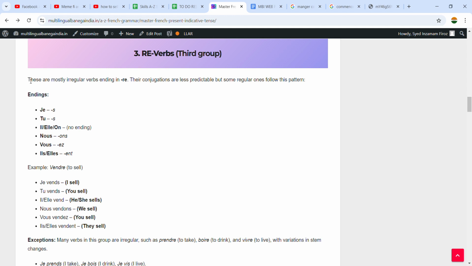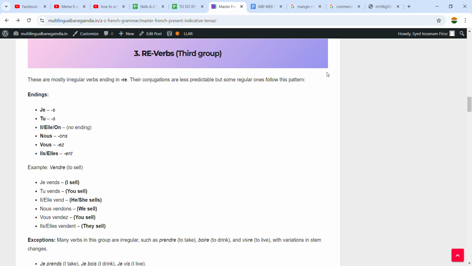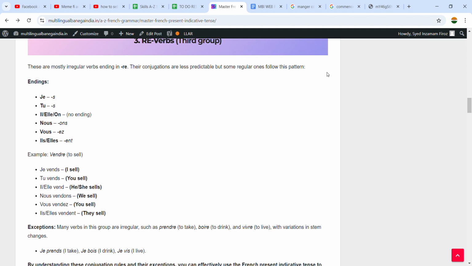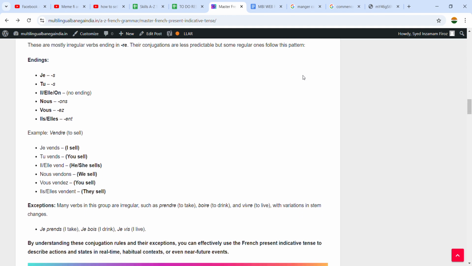So these are mostly irregular verbs ending in RE. The RE group of verbs is known as the irregular group of verbs. It means most of the time you will see the verbs are irregular, there is no pattern to be followed. So in these cases you need to learn, you need to memorize, you need to do proper practice, because it's all about practice. If you are doing good practice, you will be a good player.